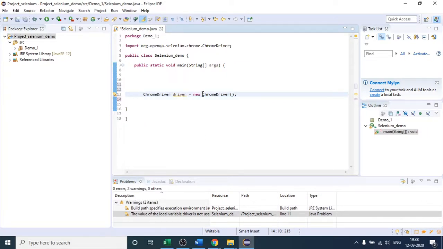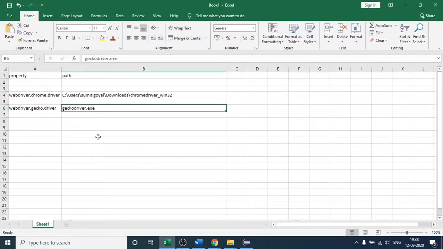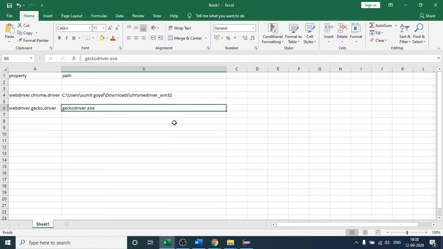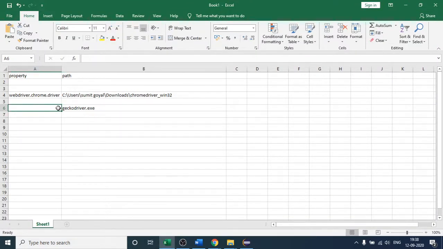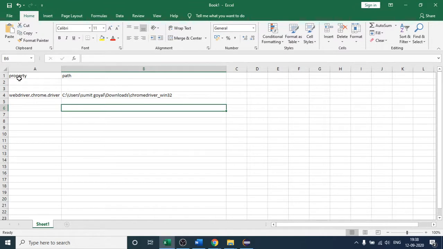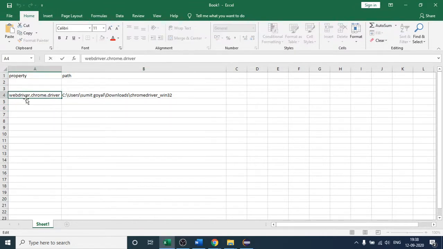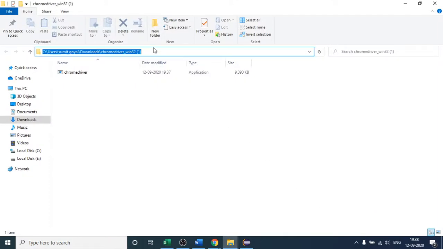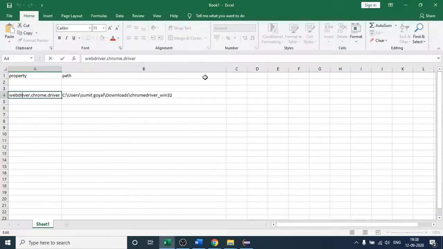So understand this. This is a class. Inside this class, there is one property. Inside this Chrome driver class, there is one property. As of now, remove this, we are not interested in the second one. So what is the property? This is the property name, webdriver.chrome.driver, right? This property will expect where you have your chromedriver.exe file. So this is our file, and this is the path. I will copy this path and paste it here.